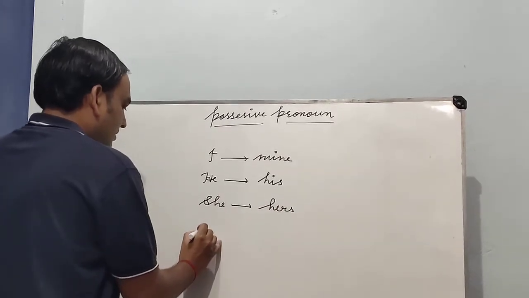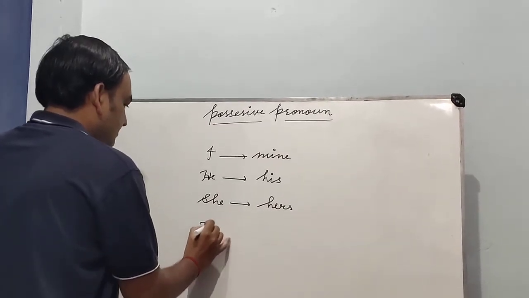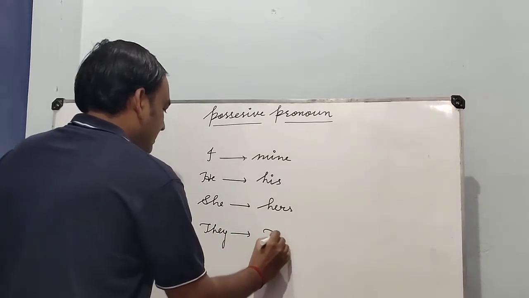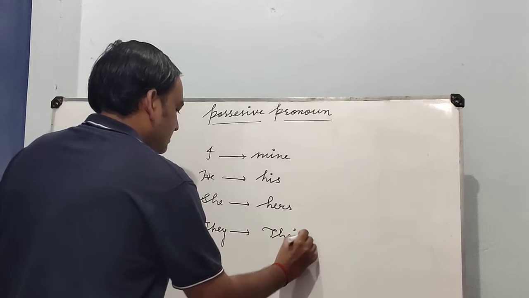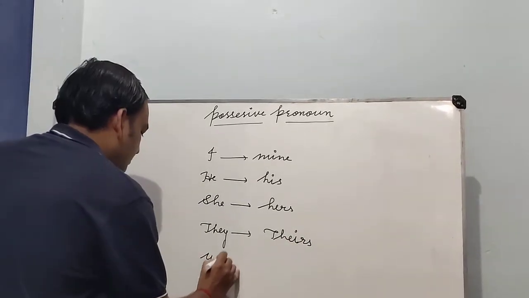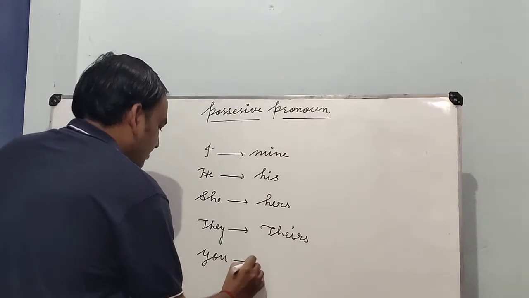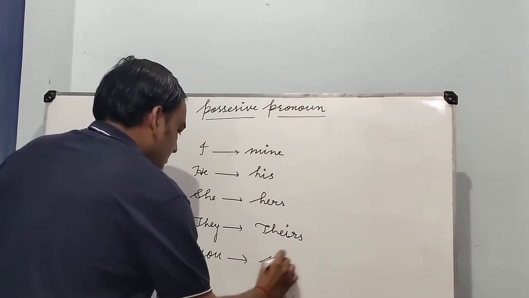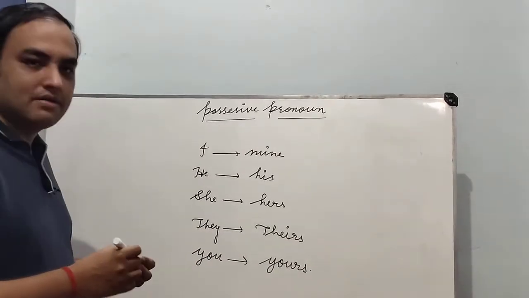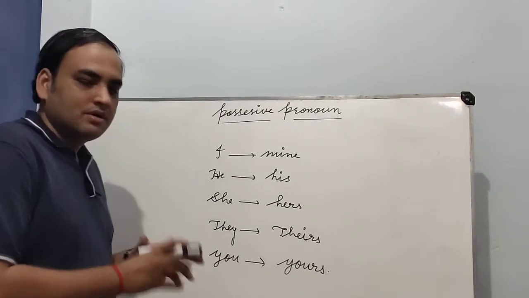And for they, the possessive pronoun is theirs. And for you, the possessive pronoun is yours.